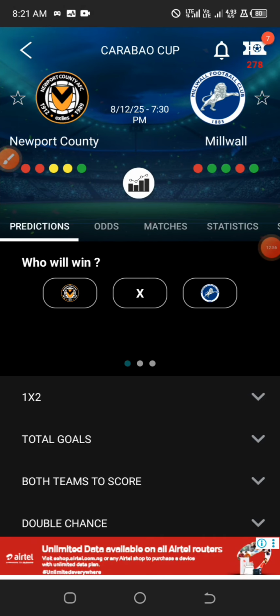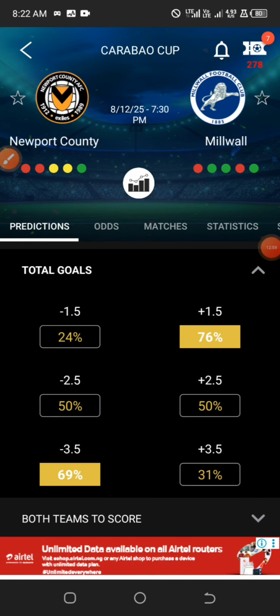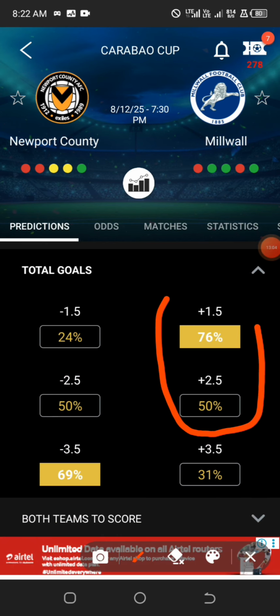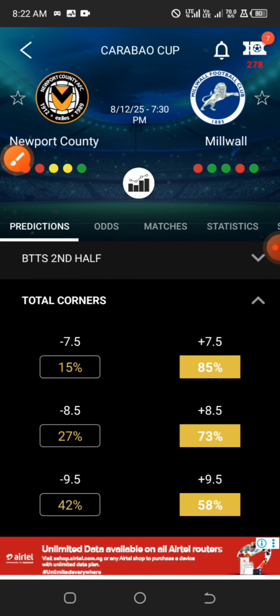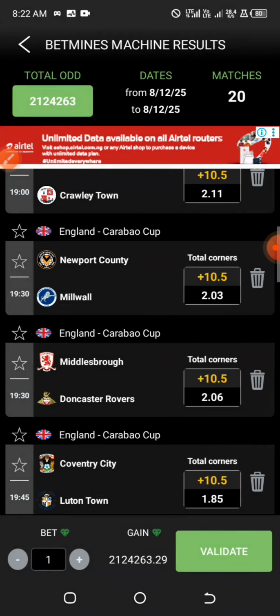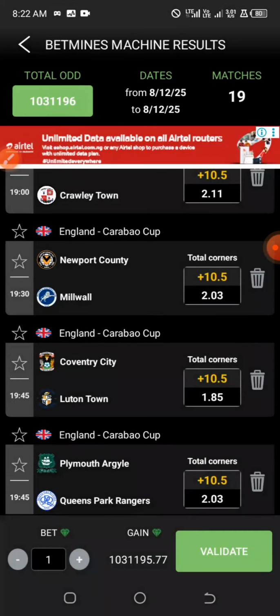So don't forget, the total goals expected or probabilities of outcome must be around over 2.5. Are you getting it? Must be over 2.5. So let's say we want to eliminate some games out, and note, eliminating these particular games doesn't mean that most of the games won't end up as over corners, but the reason why I'll be eliminating it is to increase our chance of winning. Are you getting it? So let us check Coventry City against Luton Town.